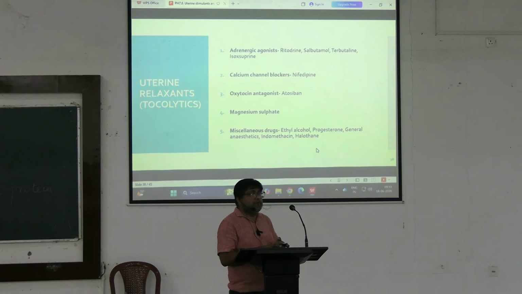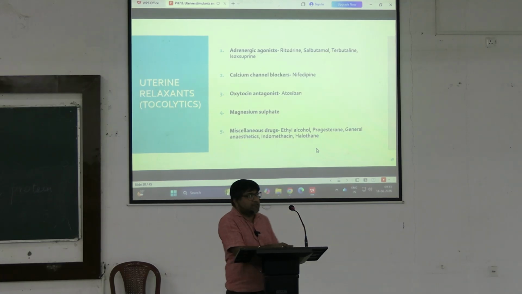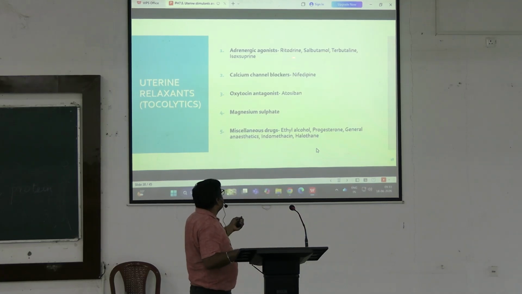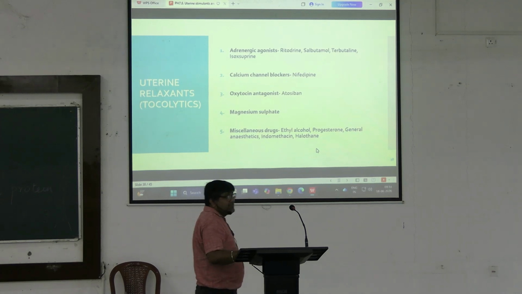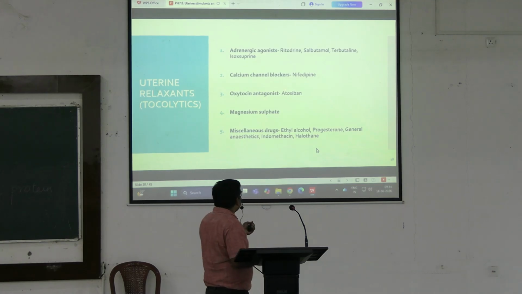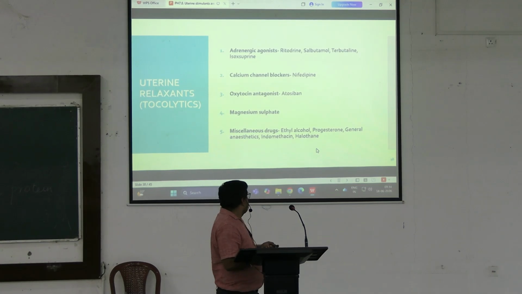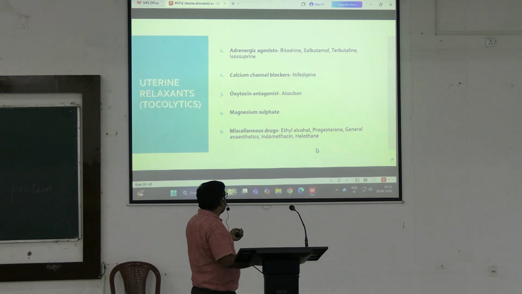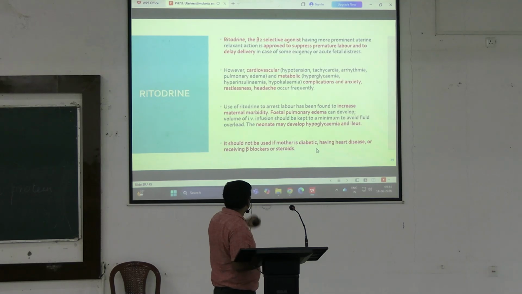Where else is salbutamol used? Salbutamol is used in other systems, in asthma and COPD patients. Then calcium channel blockers, particularly nifedipine. Oxytocin antagonist, atosiban. Magnesium sulfate. And miscellaneous drugs include ethyl alcohol, progesterone, general anesthetics, indomethacin and halothane.